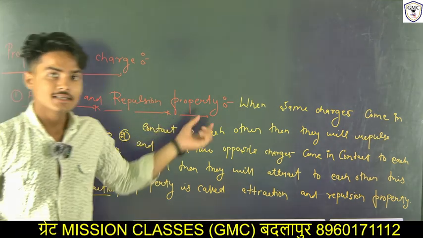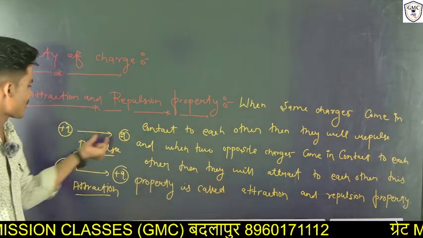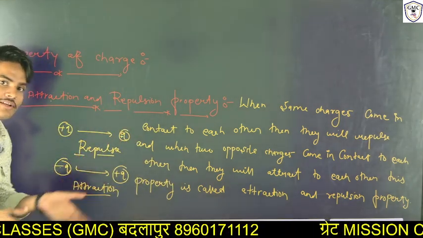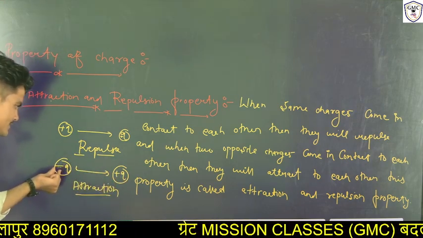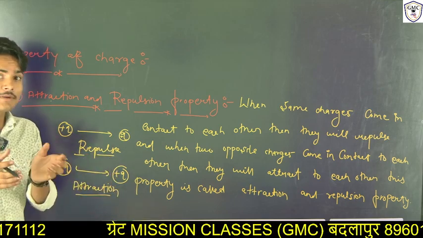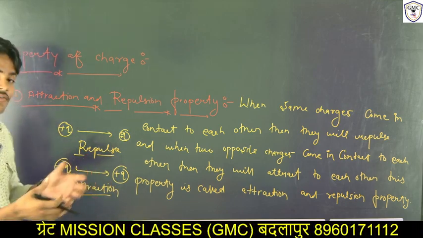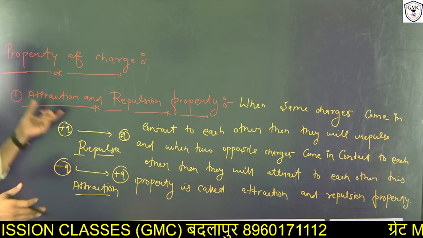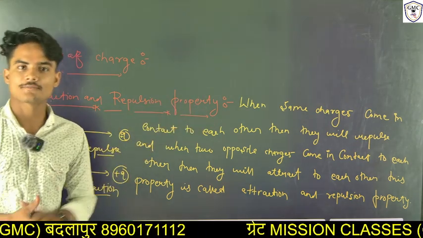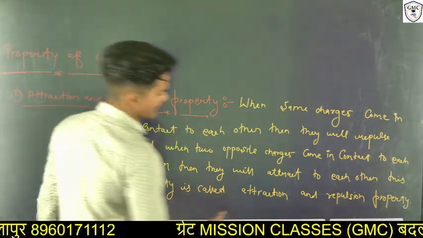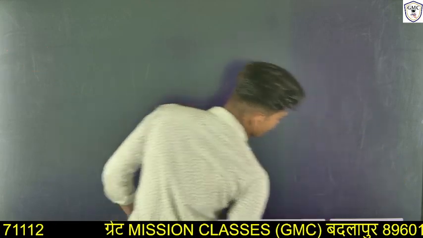So when the same charges come in contact with each other, they will repel each other. And when opposite charges like minus q and plus q come in contact with each other, they will attract each other. This property of charge is called attraction and repulsion property. So we go to the next topic, next property. What is that?